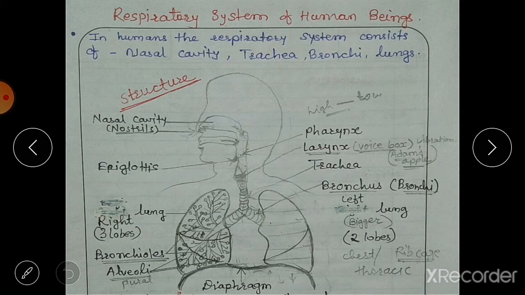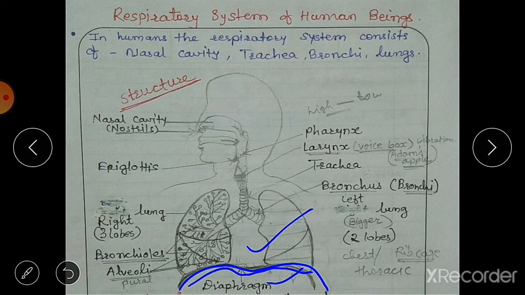Okay, here you can see a diaphragm. This is the diaphragm, and this separates the thoracic cavity and the abdominal cavity. Thoracic cavity is separated from the abdominal cavity by this diaphragm.